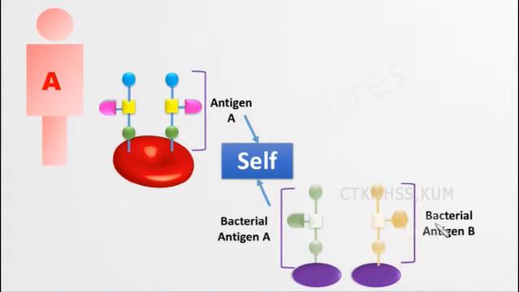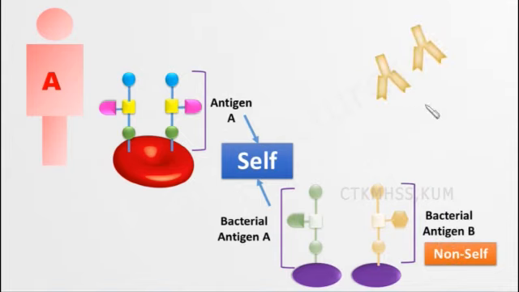So anti-B antibodies will be made. The antigen A is recognized as self and antigen B as non-self, and then the body forms anti-B antibodies against this bacterial antigen B. So this is how the antibodies are formed in our blood plasma or blood serum.